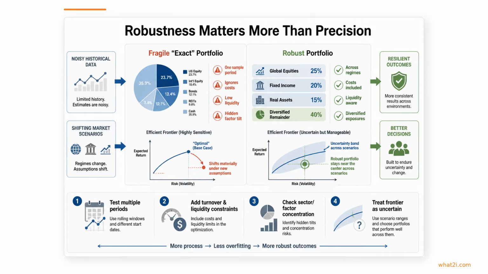Exact-looking weights can create false confidence, especially if they come from one historical window and ignore costs, liquidity, or hidden concentration. In practice, a portfolio that holds up reasonably well across different assumptions is often more valuable than one that looks perfectly optimal in theory.